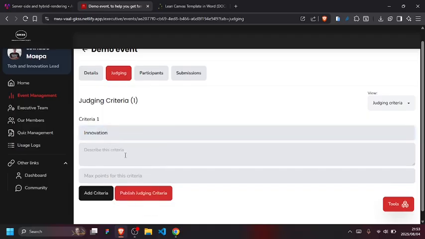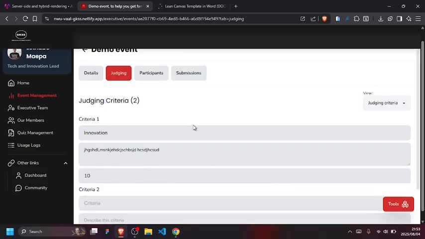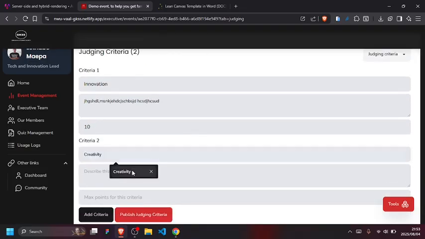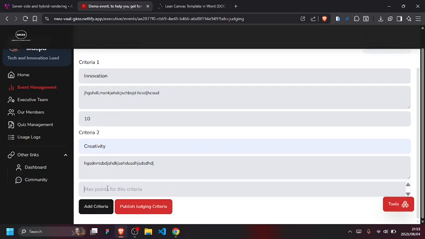just a short description of the criteria. The maximum points for this criteria is 10. Let me just add 2 more criteria. It's creativity, short description, very understandable. For this one it is 15 points.